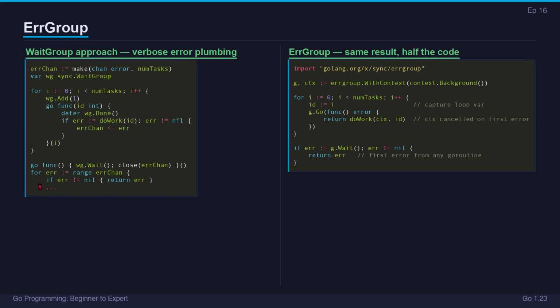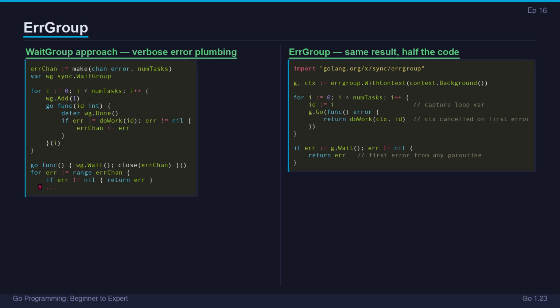RWMutex is a higher-level wrapper from golang.org/x/sync that combines WaitGroup with automatic error handling. The problem it solves: when you have n concurrent tasks and any might fail, the WaitGroup approach requires an error channel, a goroutine to close it, and manual collection. Three constructs for one idea. RWMutex replaces all of that with g.go and g.wait.